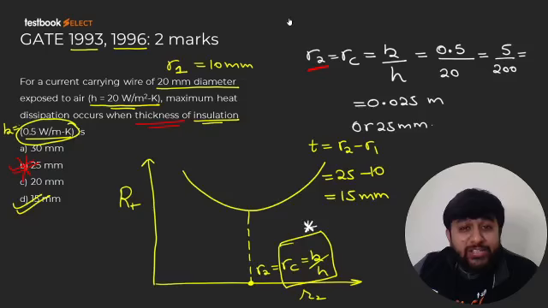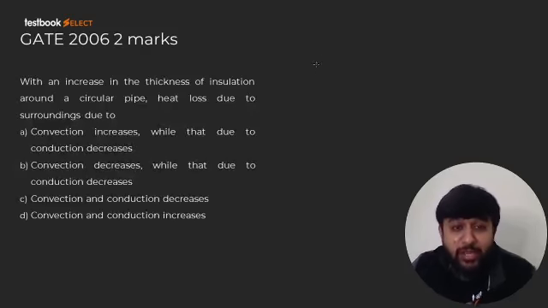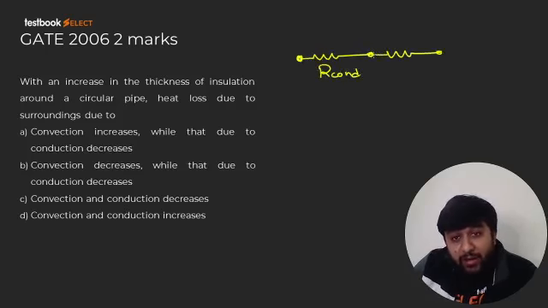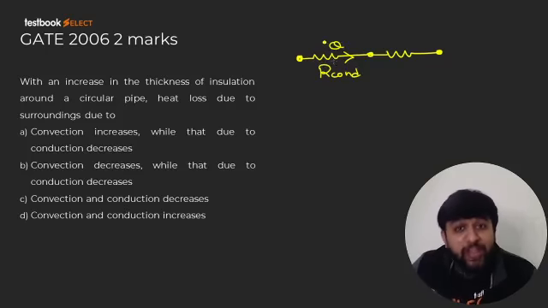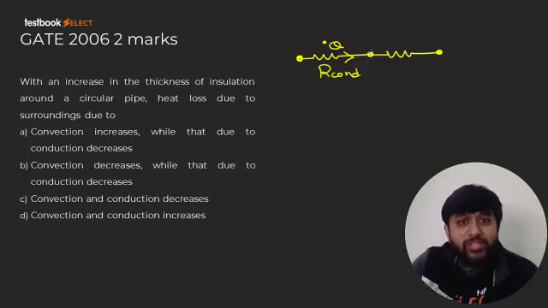So let us see that question which I was saying is wrong. There is a mistake in the statement. Guys, what I want to say is that for a particular value of R2, there will be R conduction and R convection, and there will be a heat transfer rate. But the heat transfer rate through the conductive resistance and through the convective resistance is going to be the same because this is a series connection.